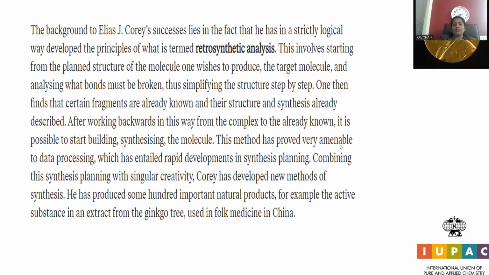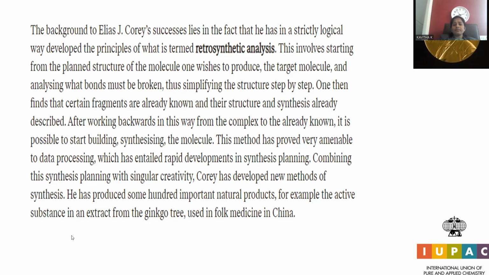This method has proved amenable to data processing, which has entailed rapid developments in synthesis planning, combining synthetic planning with singular creativity. Corey has developed new methods of synthesis. He has produced 100 important natural products, for example, the active substance in an extract from the ginkgo tree used in folk medicine in China.